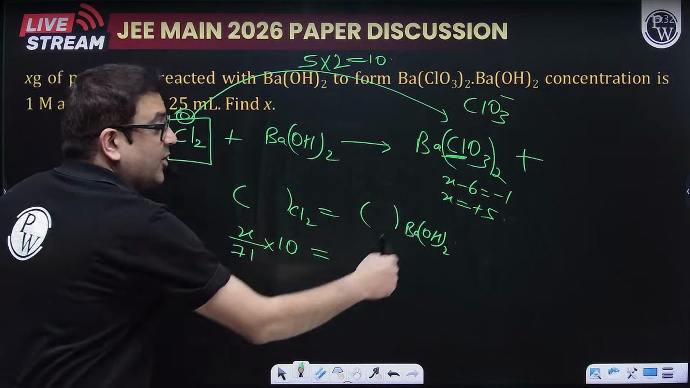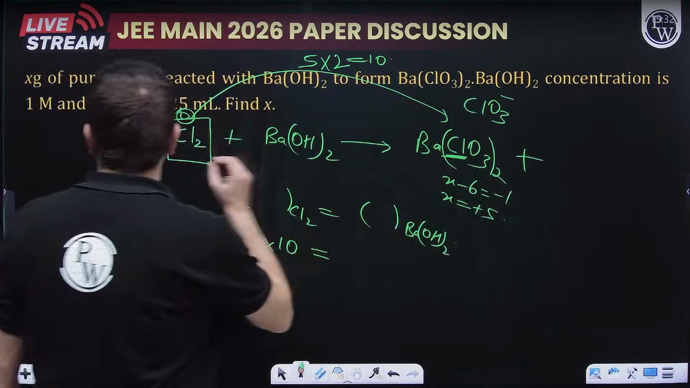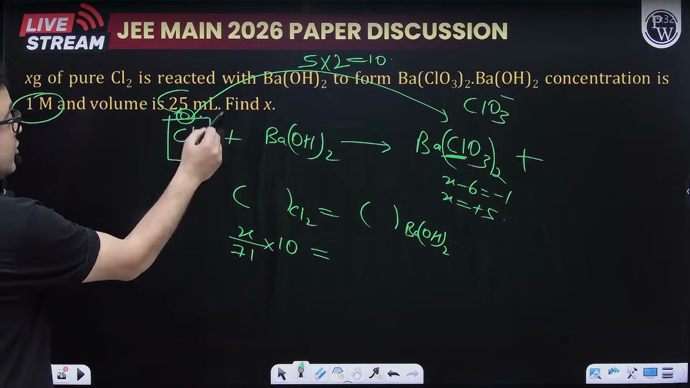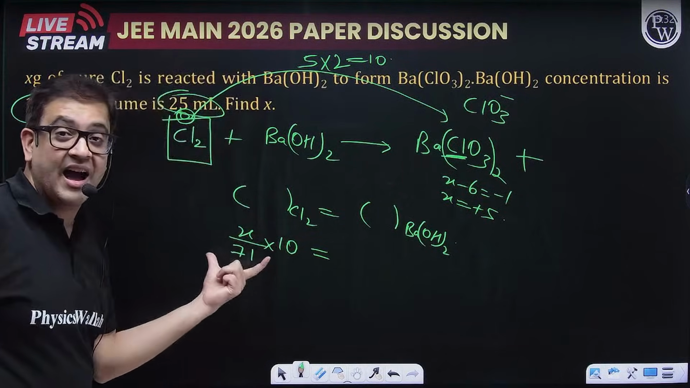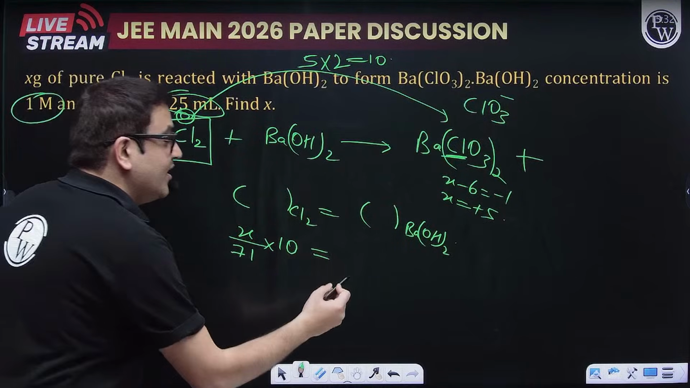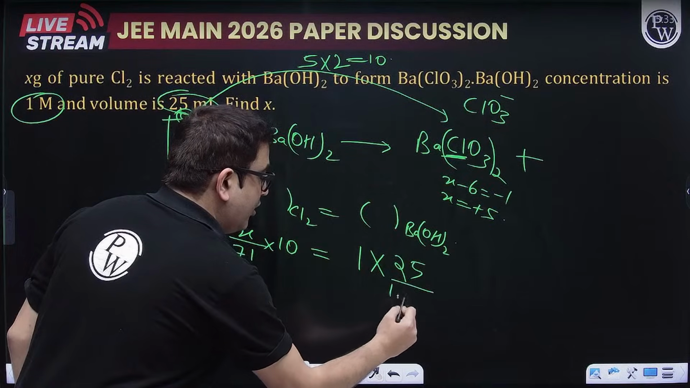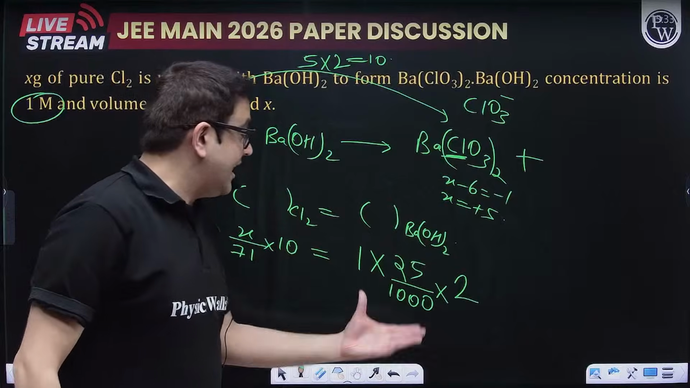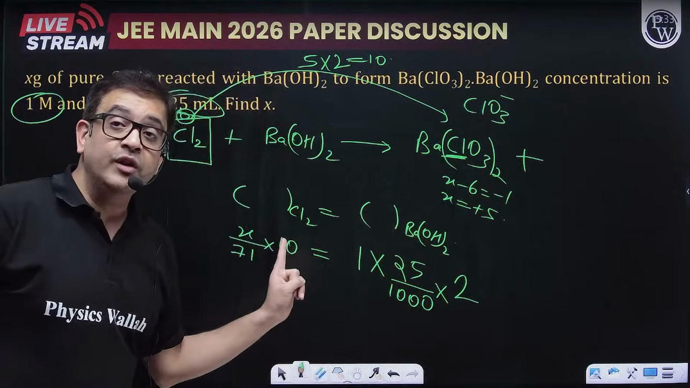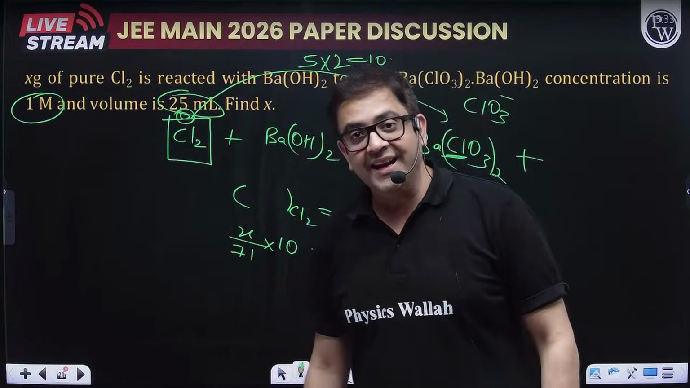Now, what about barium hydroxide? Sir, its molarity is given. Its molarity is given to be 1 molar and its volume is given out to be 25 ml. So volume we have to place in liters, because here I have to get this X in grams. So molarity is 1 into volume is 25 upon 1000, because I have to convert it into liters, and then a 2. Now if you solve, whatever answer of X you are getting will be your correct answer.